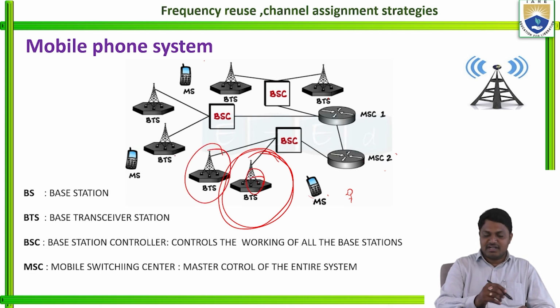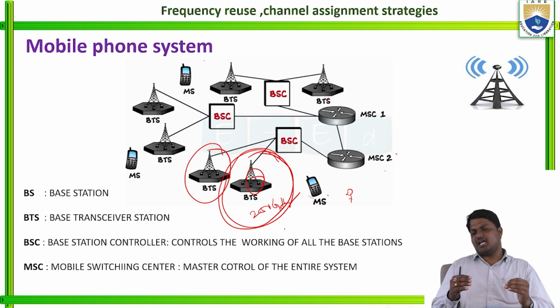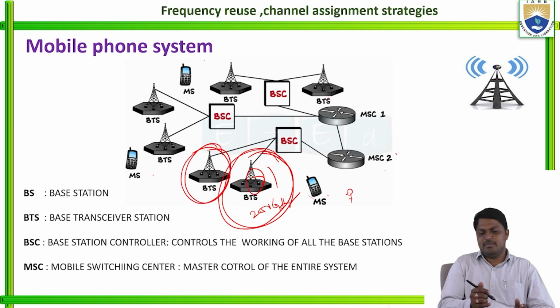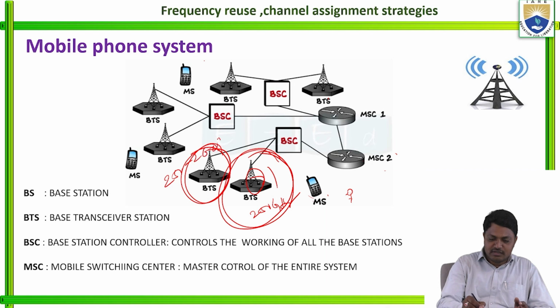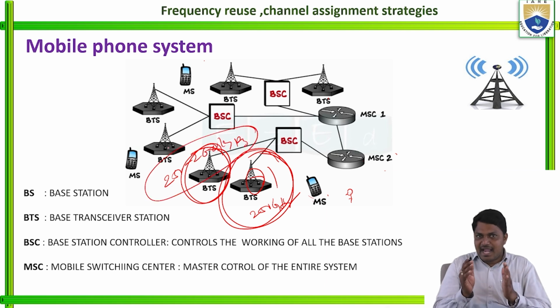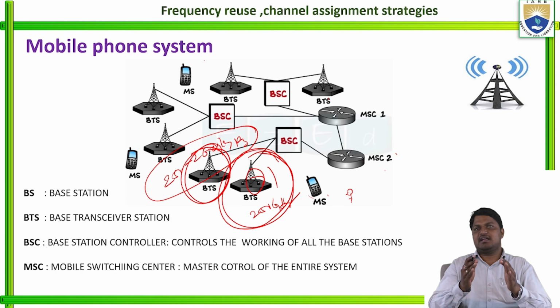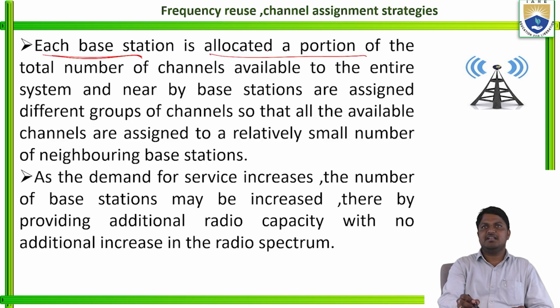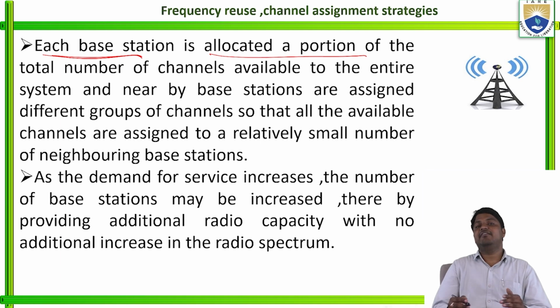But nearby, another base station is there. For example, I am taking 250 gigahertz here. Within the 250 gigahertz, all the channels are assigned to base station 1, and the adjacent neighbor base station is assigned, for example, 250 to 260 gigahertz. So in this band, the channels are connected to this base station. Each base station is allocated a portion of the total number of channels, and nearby base stations are assigned different groups of channels.